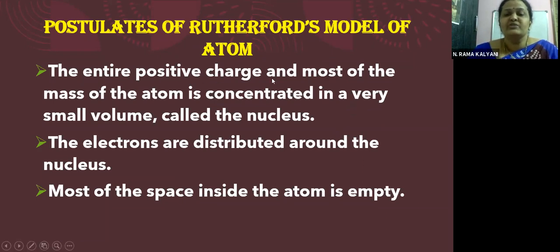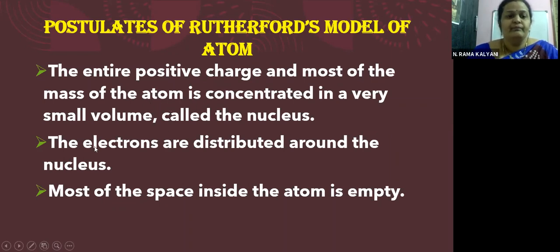The entire positive charge and most of the mass of the atom is concentrated in a very small volume called the nucleus. According to this experiment, most of the atomic space is empty, and a heavy positive charge is at the center of the atom. That is the entire positive charge and most of the mass.